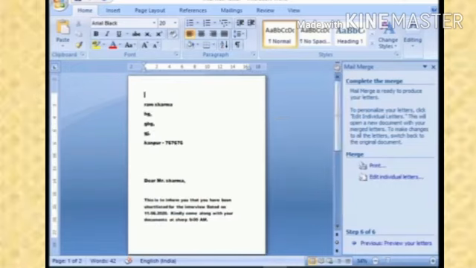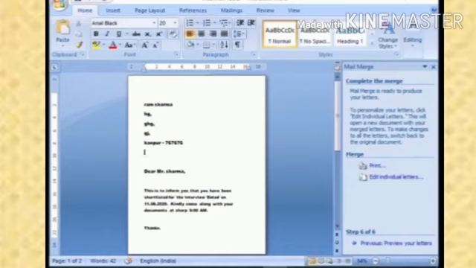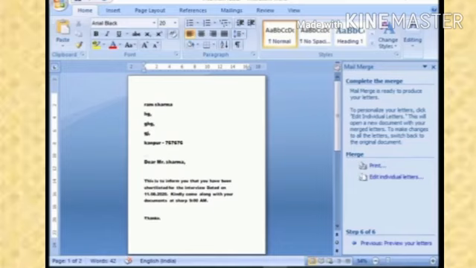So this way we can merge two documents. This is called the main document, and that list which we prepared is called the data source. So this way we can use the feature of MS Word to merge the mail, and this is the way we can merge the mail in MS Word 2010. This is easy for sending a letter to so many recipients through this mail merge option in MS Word.